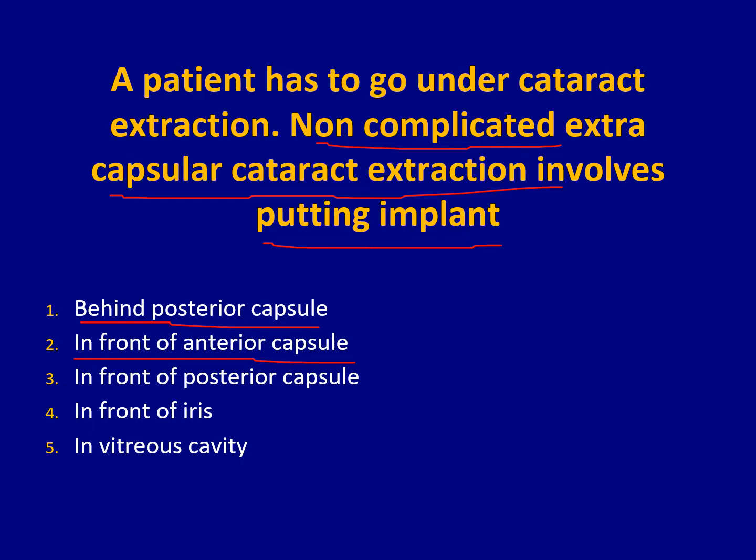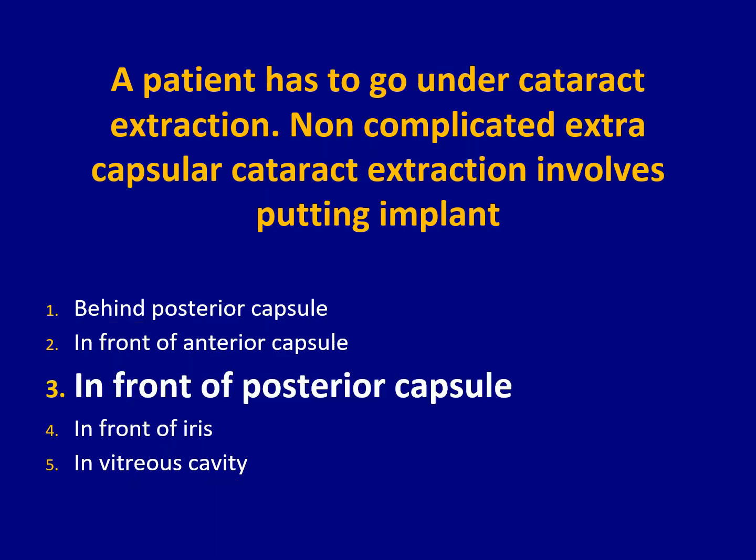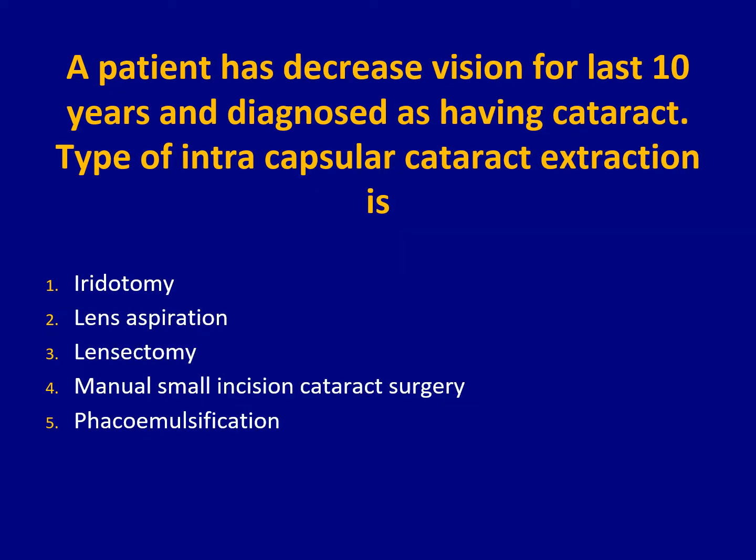In front of the posterior capsule, that may be the probable answer. In front of the iris, that doesn't happen in a non-complicated extracapsular cataract extraction. In the vitreous cavity, that never happens. So in front of the posterior capsule would be the answer. Let's see. In front of the posterior capsule is the answer.